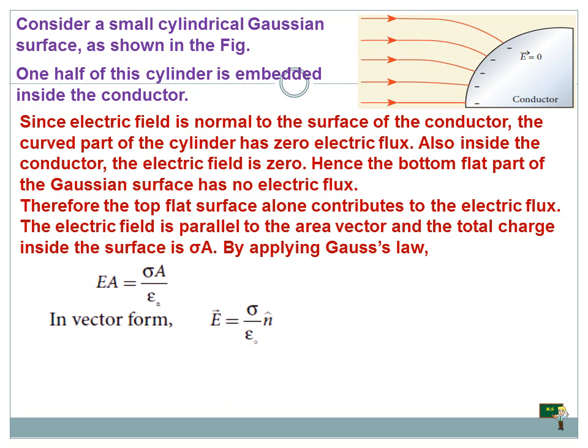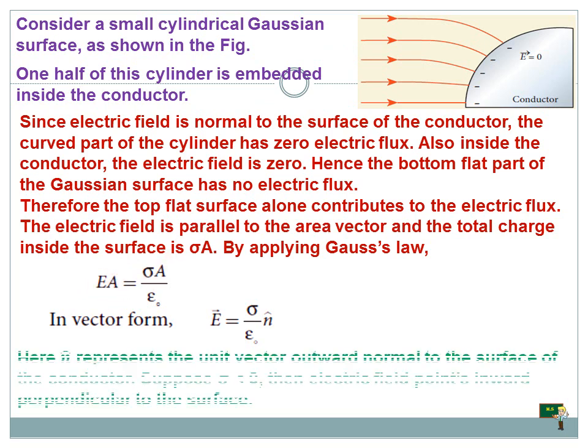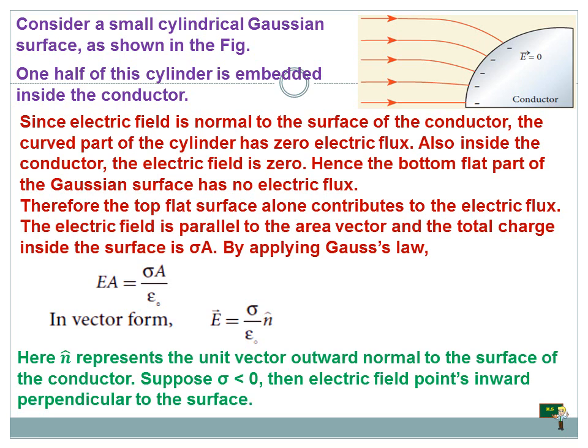In vector form, E equals sigma by epsilon naught times n cap, because we cancel this A and this A. Here n cap represents the unit vector outward normal to the surface of the conductor. Suppose sigma is less than 0, then the electric field points inward, perpendicular to the surface.